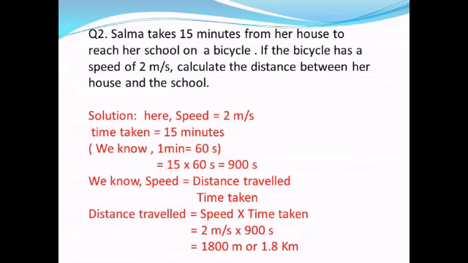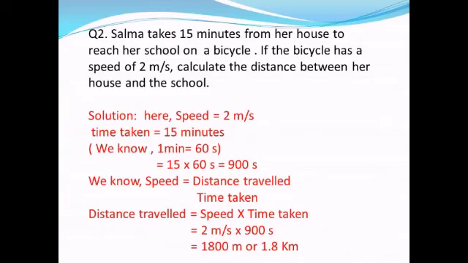Next numerical: Salma takes 15 minutes from her house to reach the school on a bicycle, and if the bicycle has a speed of 2 meter per second, calculate the distance between her house and the school. So here speed is given, which is 2 meter per second. Time is also given, which is 15 minutes. First of all, we need to convert minutes into seconds. We know that 1 minute equals 60 seconds. So we can convert 15 minutes into seconds by multiplying it with 60. So we'll get 900 seconds.